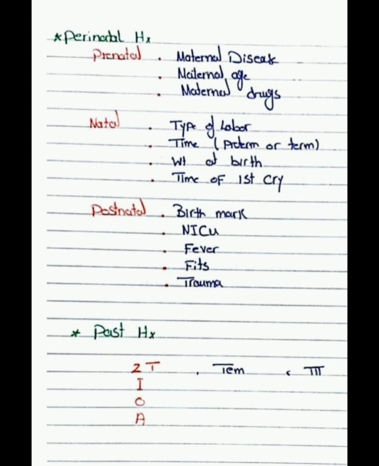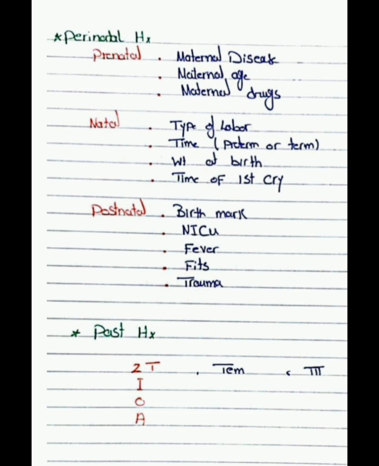Then natal: type of labor, time, preterm or term, weight at birth, time of the first cry. So we know preterm also comes in exams. So preterm or term we ask, and first cry, that is how we can exclude perinatal asphyxia. Maternal age, lots of diseases are associated with maternal age, we can exclude. Then postnatal: any birthmark, NICU admissions, fever, fits, trauma.